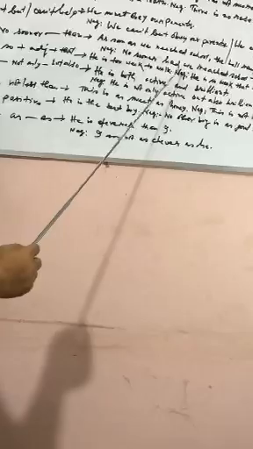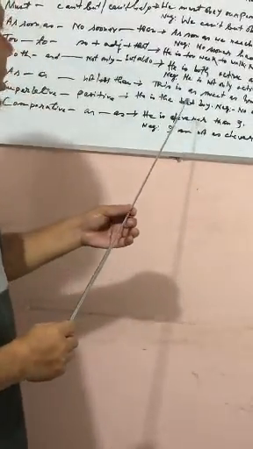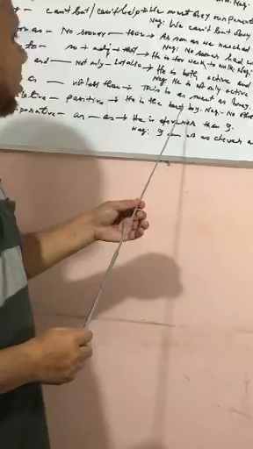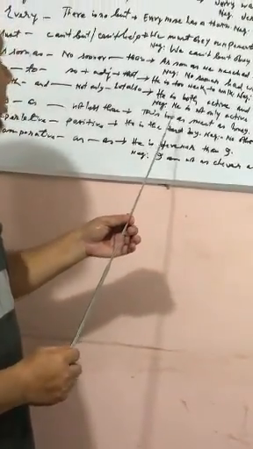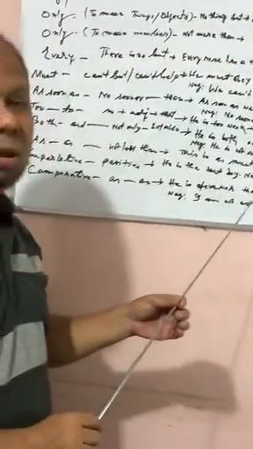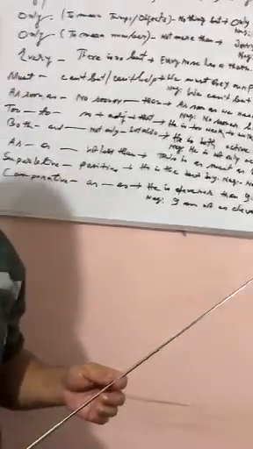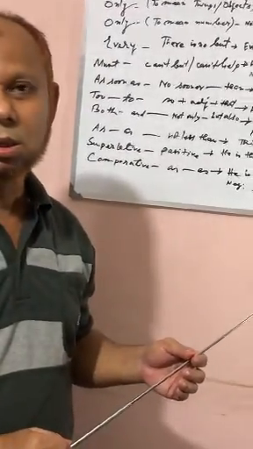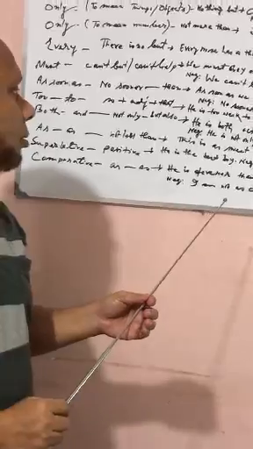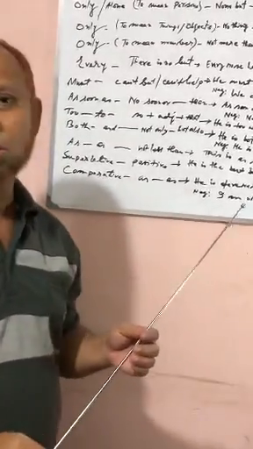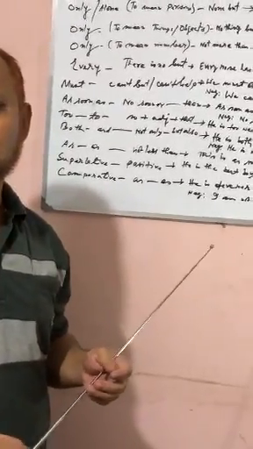I am sorry for that, but I think you can understand what I have discussed. And if you have any problem, I will help you later.